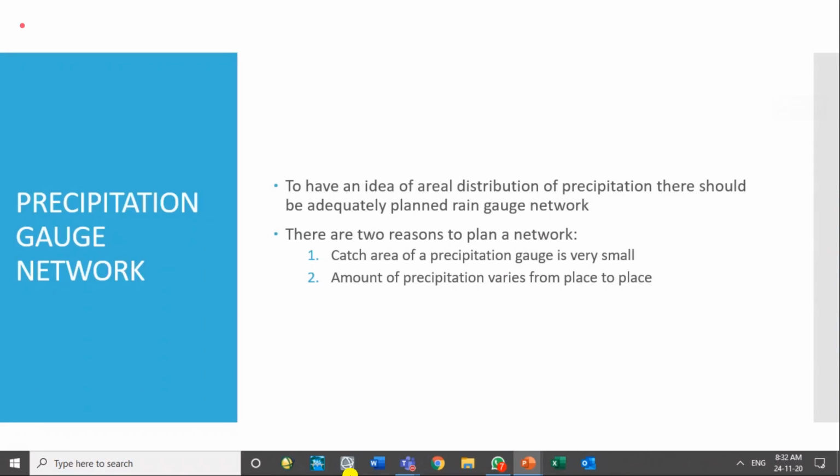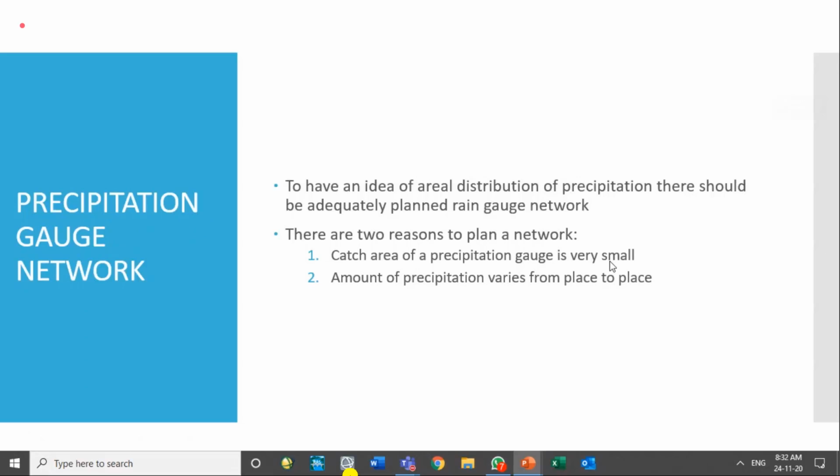To get the idea of the whole country, we cannot install gauges on every place. So whatever gauges we want to install should be properly planned so that the variation of the rainfall can be well recorded, so that we can have a good idea of the actual water availability. So that is the purpose.